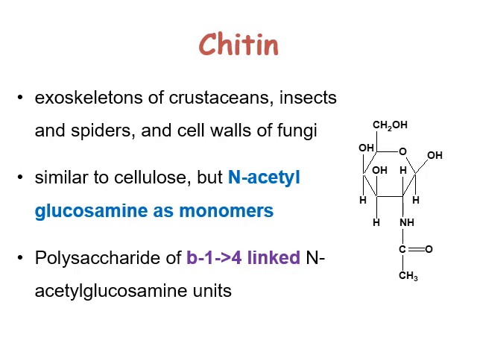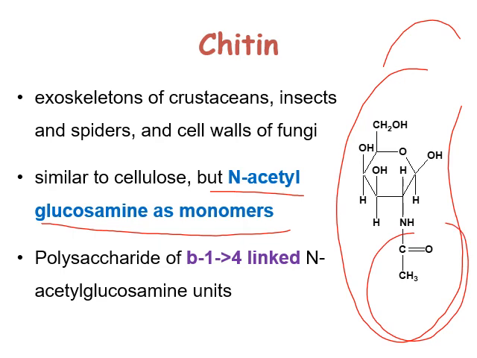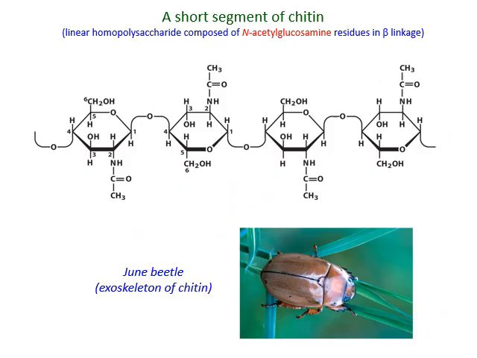Next homopolysaccharide is chitin, another structural polysaccharide. It is present in the exoskeleton of crustaceans, insects, spiders, and cell walls of fungi, etc. It is also similar to cellulose, but here the monomer is N-acetyl glucosamine. This is N-acetyl glucosamine. You can see the acetyl group which is attached to the glucosamine. It is a polysaccharide of beta-1,4 linked N-acetyl glucosamine units. The monomer unit is N-acetyl glucosamine. As said, it is present in the exoskeleton of crustaceans.